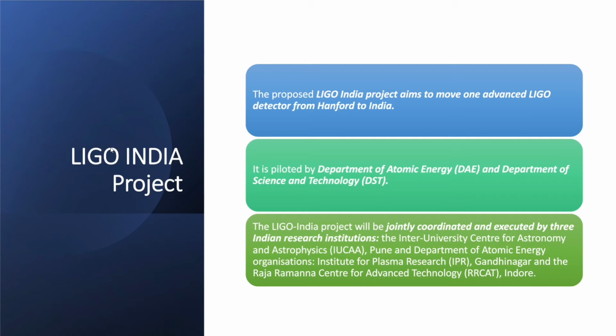It is LIGO India which played a vital role in detection of the neutron star black hole collision. The proposed LIGO India project aims to move one advanced LIGO detector from Hanford to India. It is piloted by the Department of Atomic Energy and Department of Science and Technology. The LIGO India project will be jointly coordinated and executed by 3 Indian research institutions, IUCAA, IPR and RRCAT.